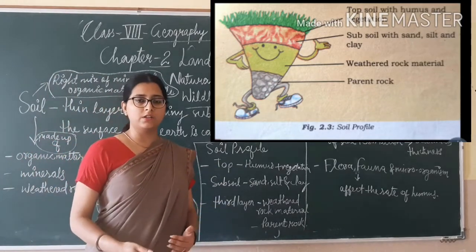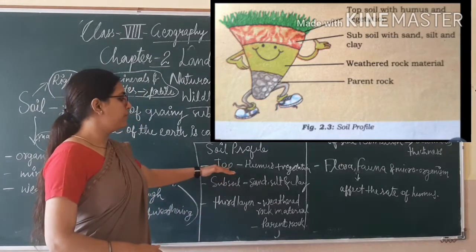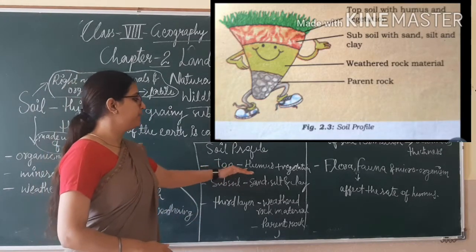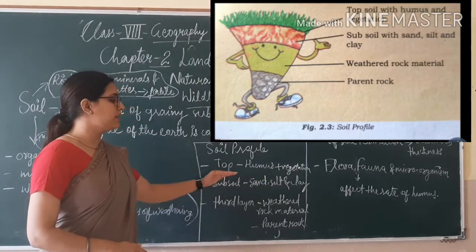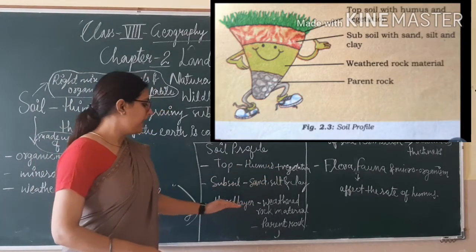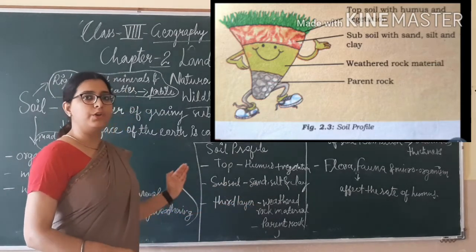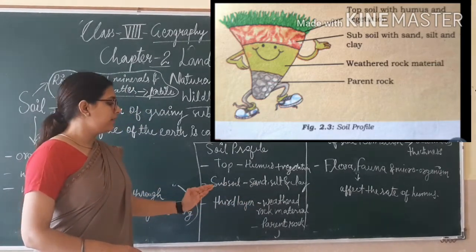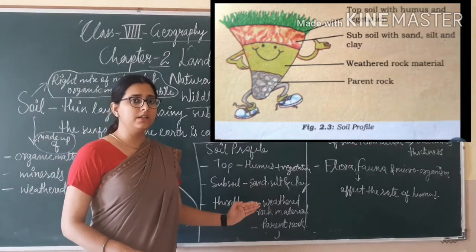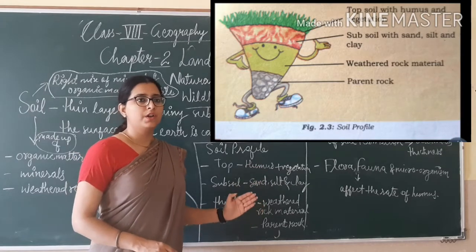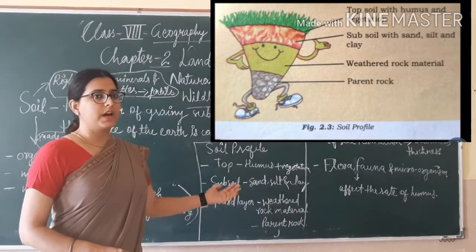For understanding the soil, we divided it into layers. The top soil is composed of humus and vegetation, the subsoil is composed of sand, silt and clay, and the third layer consists of weathered rock material. I already told you about weathered rock. And the last one is parent rock. Parent rock is the original rock, the main rock through which all other soil and rocks are formed.